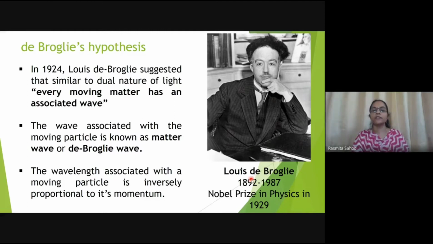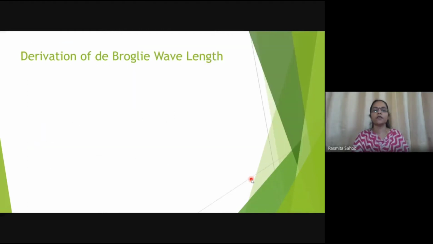Now we'll see the derivation of this de Broglie wavelength. What we are considering here is a photon coming and interacting with a matter particle. From that he came to this hypothesis. So considering a photon, according to Einstein's theory, the energy can be written as E is equal to mc square,